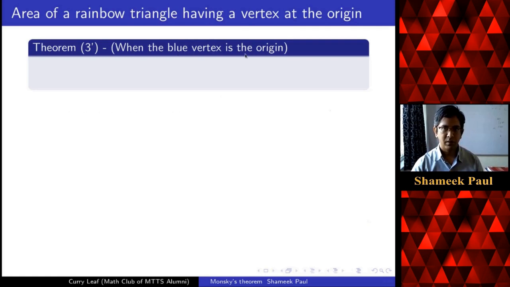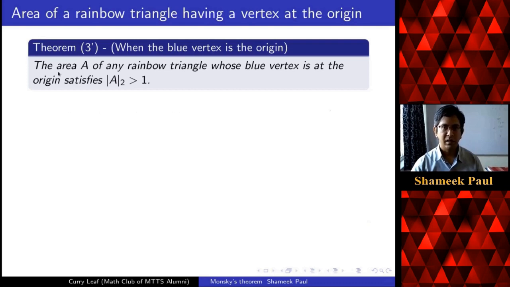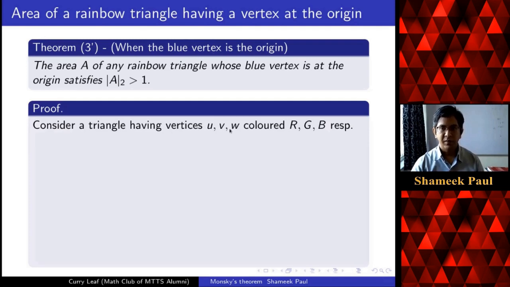So in this case, when the blue vertex is the origin, let us see a proof that the two-adic norm of the area of a rainbow triangle has to be greater than 1. Suppose I have a triangle with vertices u, v, w, getting red, green, and blue colors. Then let us give these names A, B, C, D, and the origin.